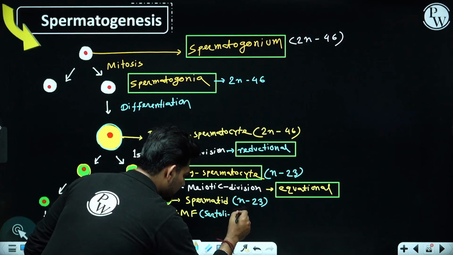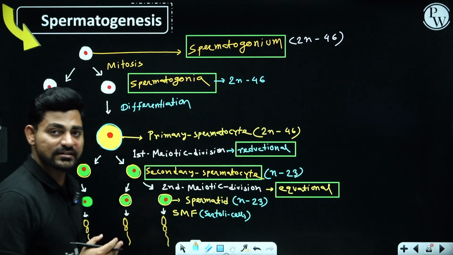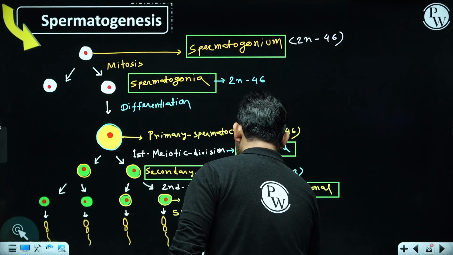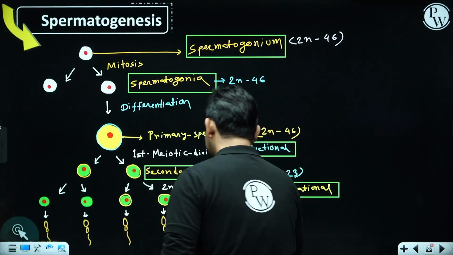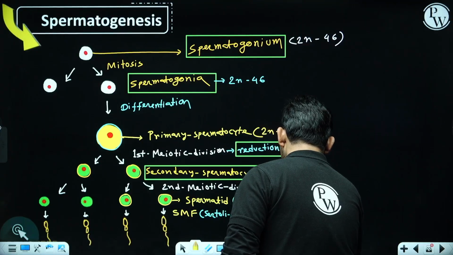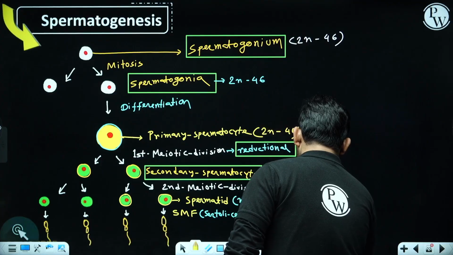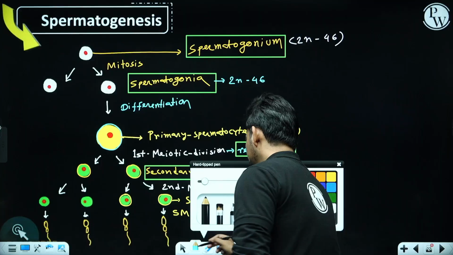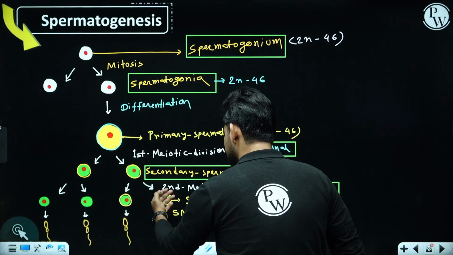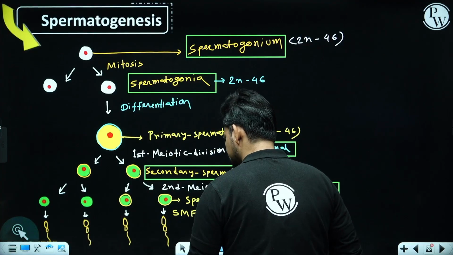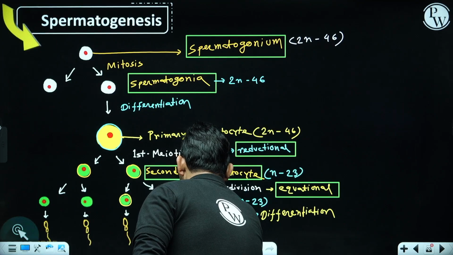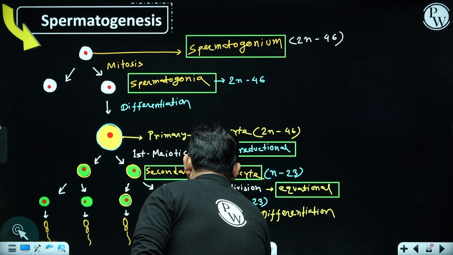Sertoli cells, these elongated cells present inside the seminiferous tubules, and under the influence of sperm maturation factor, the spermatids will undergo differentiation, means structural modification, and will be getting a new cell which has similar chromosomes like spermatid but with the new design, and we call them spermatozoa.